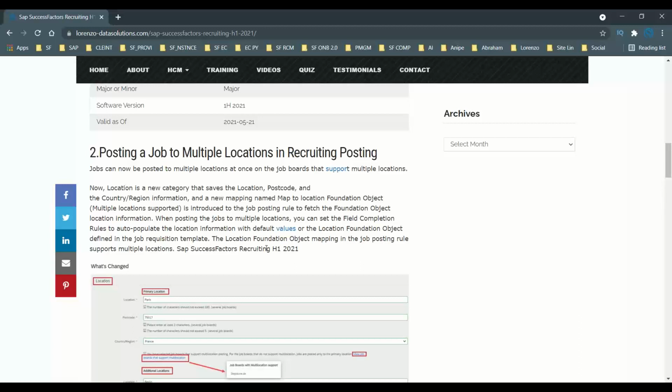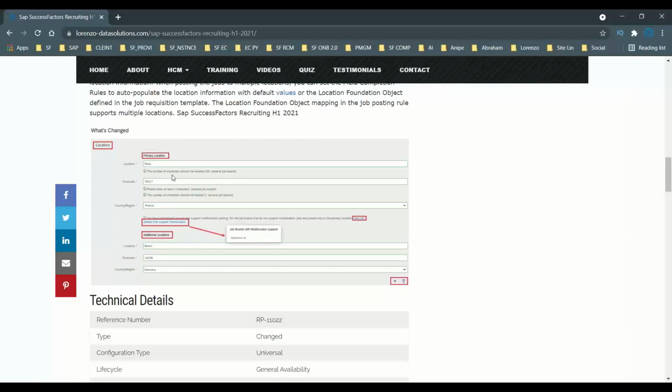It is just like propagations: when you hire an employee and select the location in the employment information, some of the fields are auto-populated based on the propagations created. It is similar to that. We have job posting rules that help you capture the data for location information and foundation objects. So when a particular location is created, some of the values are auto-populated. In the same way, if you want to add multiple locations, click on it and then you can maintain the data.